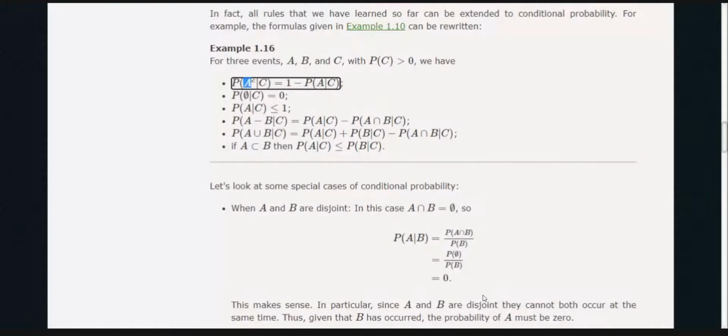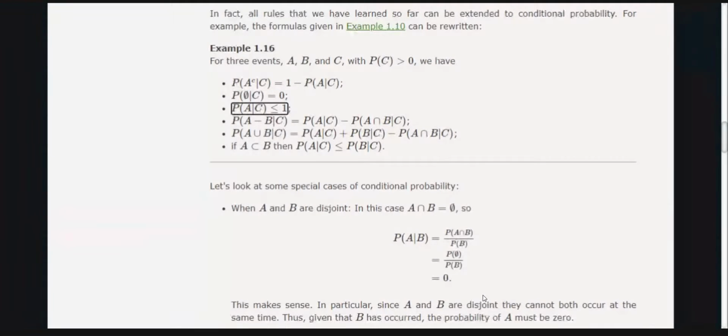So probability of A complement given C is equal to 1 minus probability of A given C. So it means the result is the same, this conditional thing will occur. Similarly, the probability of the empty event is 0. So whether C happens or not, the probability of the null event is always 0, and with condition C it is again 0.